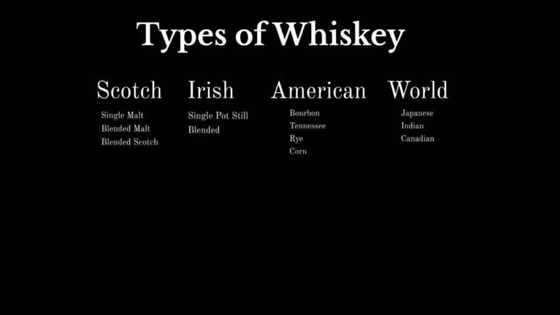Rest of the world whiskies are produced with the same principles as Scotches. That's why we didn't separate Japanese and Indian whiskies into another category. Similarly, Canadian whiskey is mainly produced with American principles. If some content in this video is a bit confusing, you can check our first video, What is Whiskey?